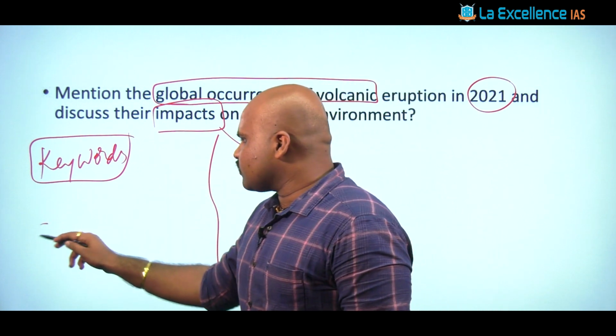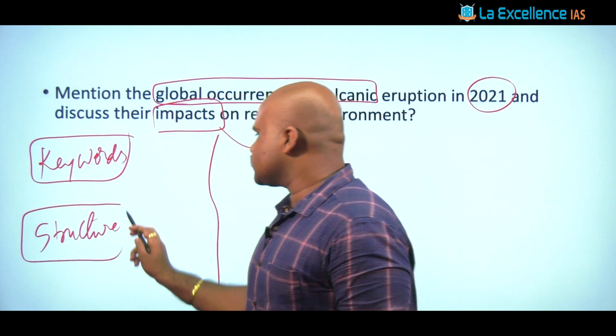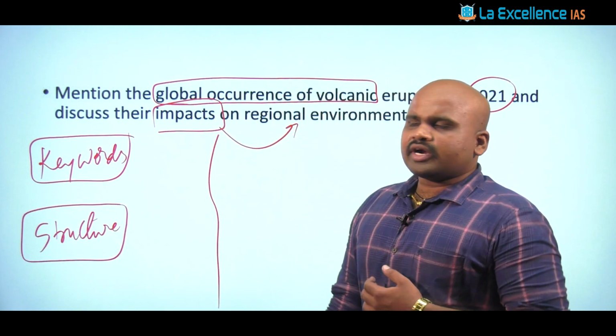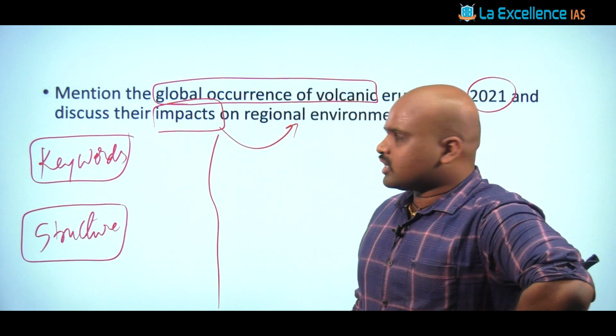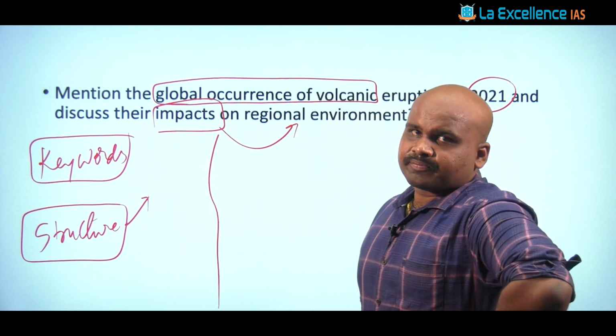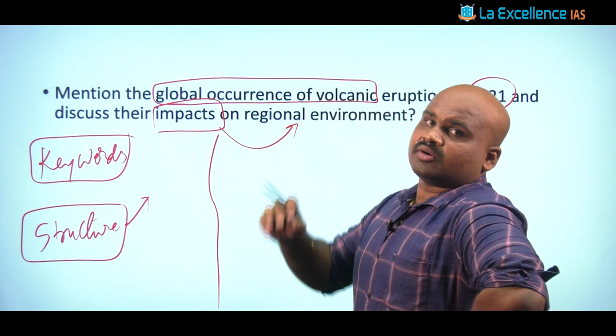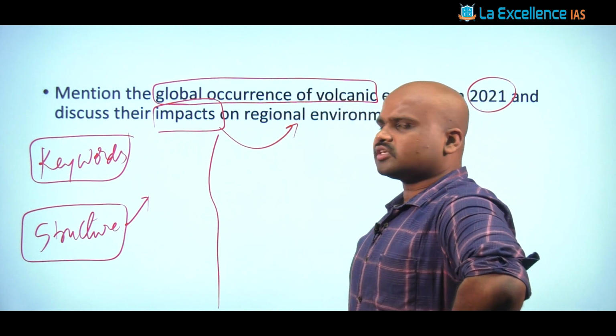Understanding the keywords and the context of the question, we have to look at what is going to be the structure of this answer. We would start with the volcanic activity, or we would talk about how the circum-Pacific belt is more susceptible to volcanic activity. That kind of introduction can be given.